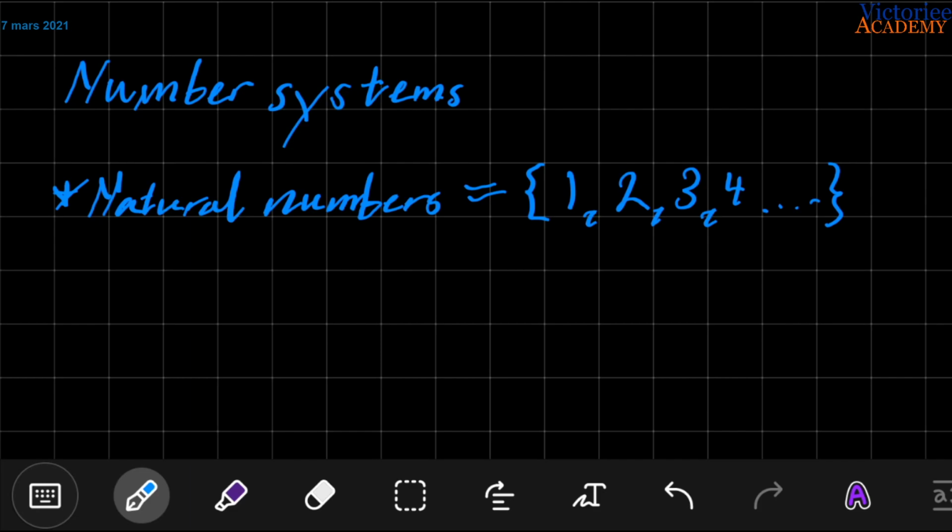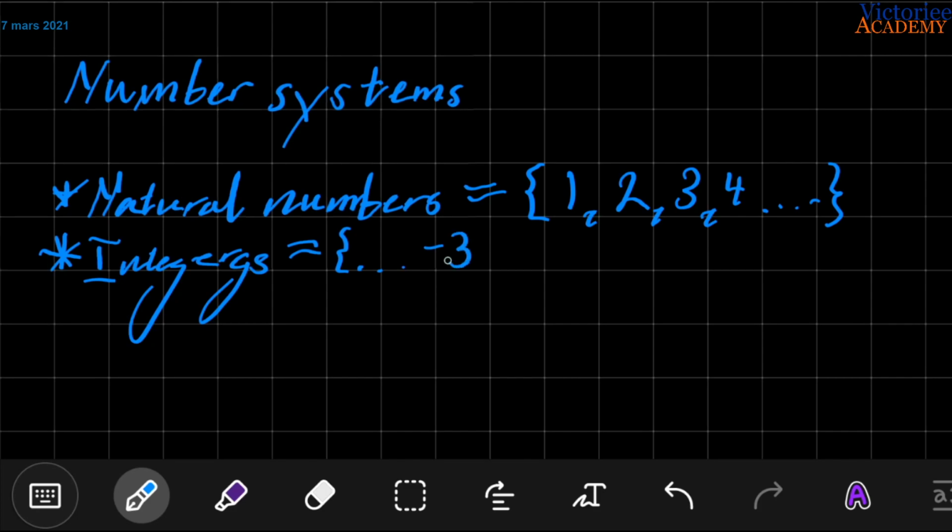So next up, we have the whole numbers. I think you say whole numbers. Oh, no. The English phrase is integers. The integers. And this includes the whole numbers and the negative ones. So you got all the negative ones in all directions.